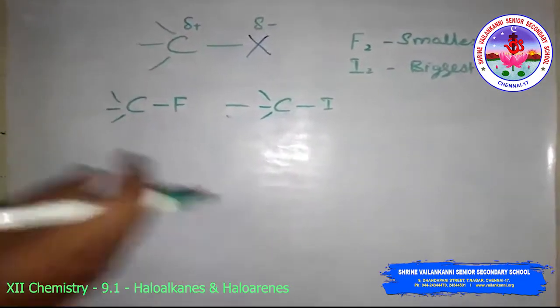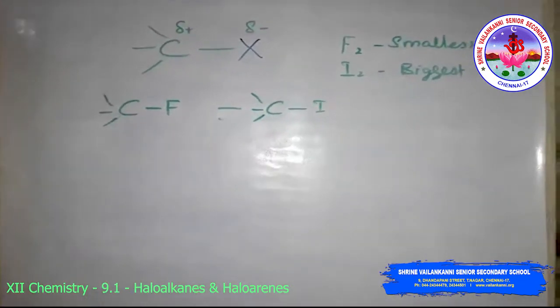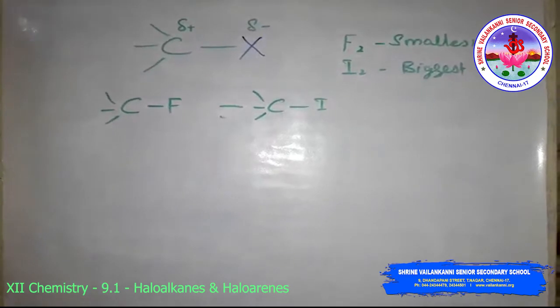Now the bond enthalpy and the bond dipole moments.